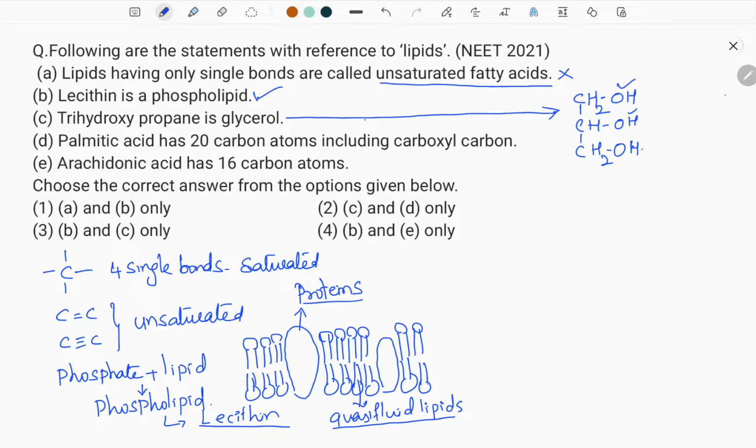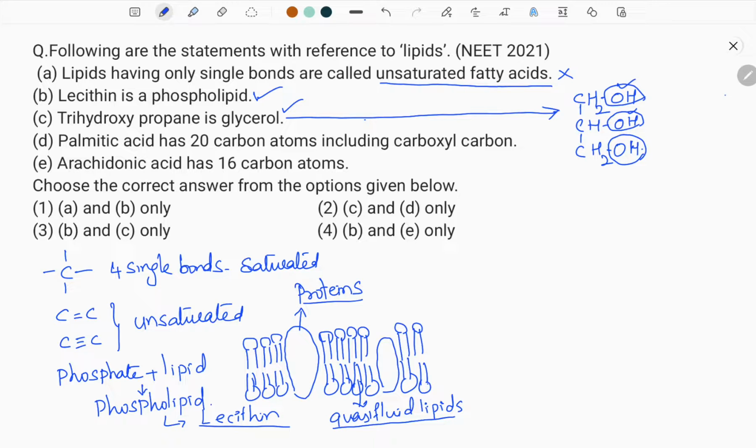To this glycerol, when we add a carboxylic acid, a fatty acid, it becomes a monoglyceride. When you add a second one, it becomes di. When you add a third, it becomes triglyceride. So glycerol may convert into triglyceride. So statement C is very much correct.